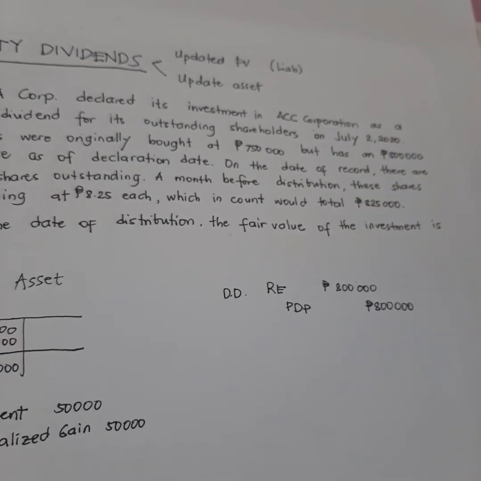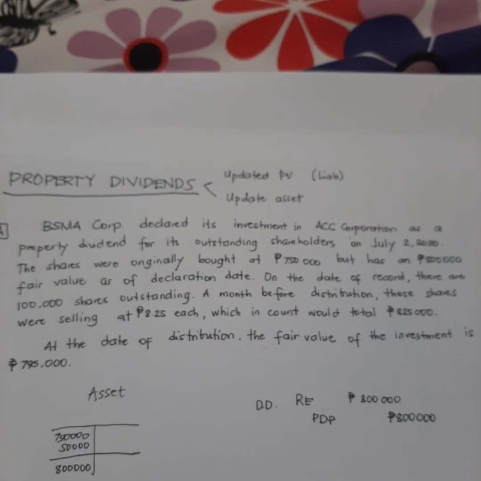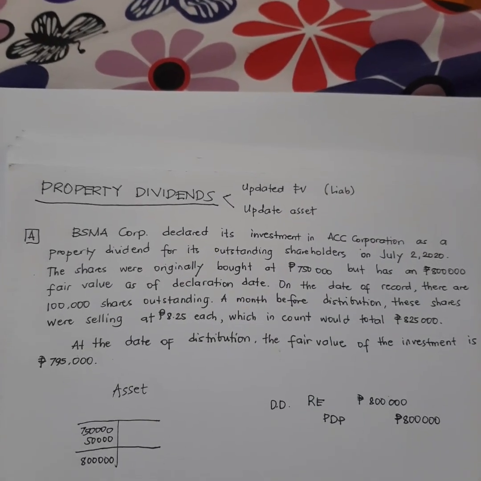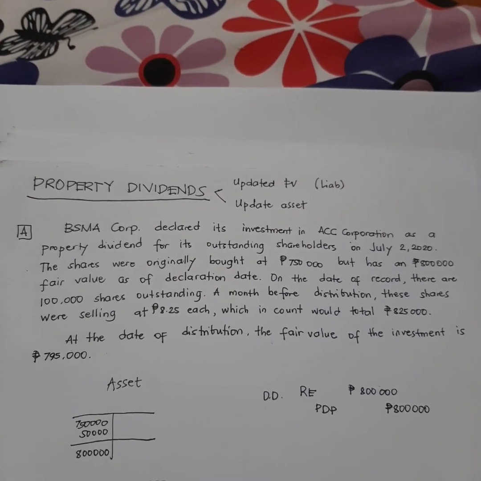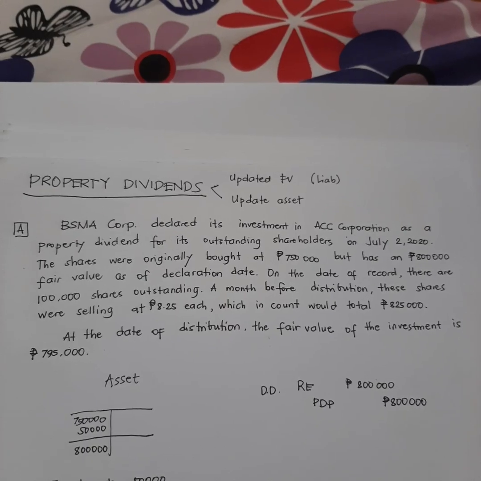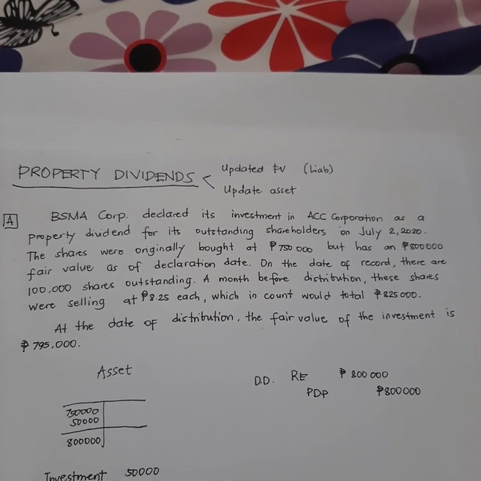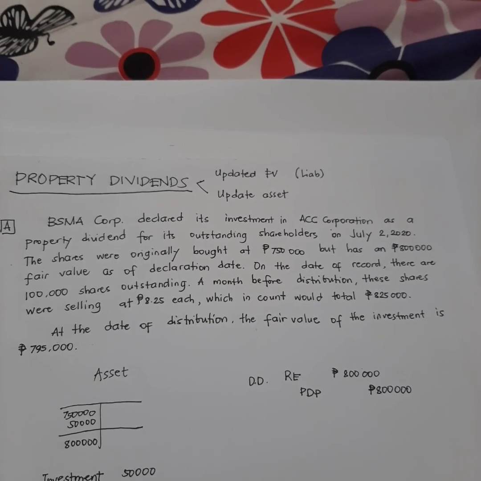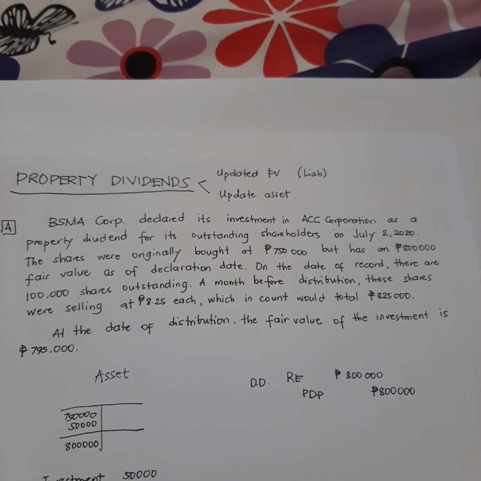Okay. So, now meron na tayong ganyan. But the problem states, on the date of record, there are 100,000 shares outstanding. So, di naman natin yan kailangan kung hindi naman tatanungin kung magkano yung magiging per share dividend.